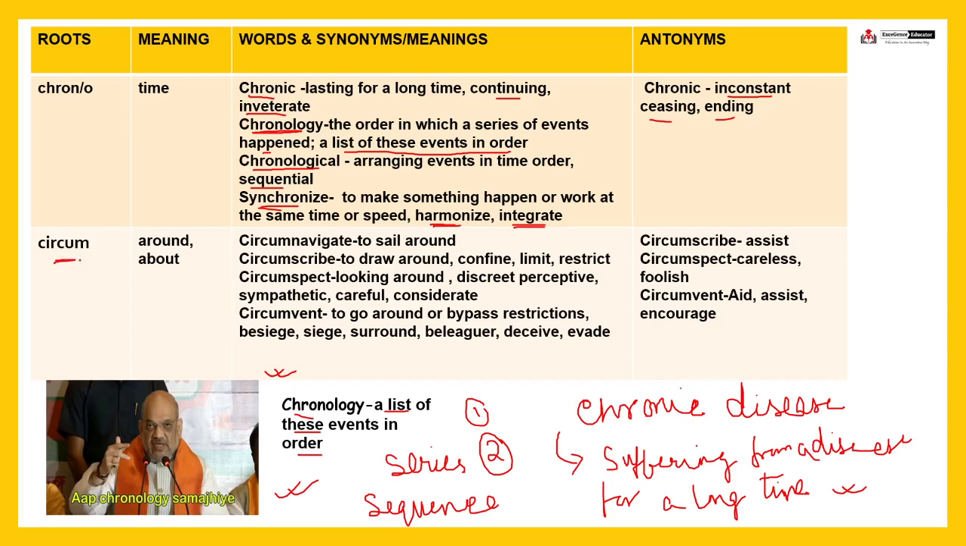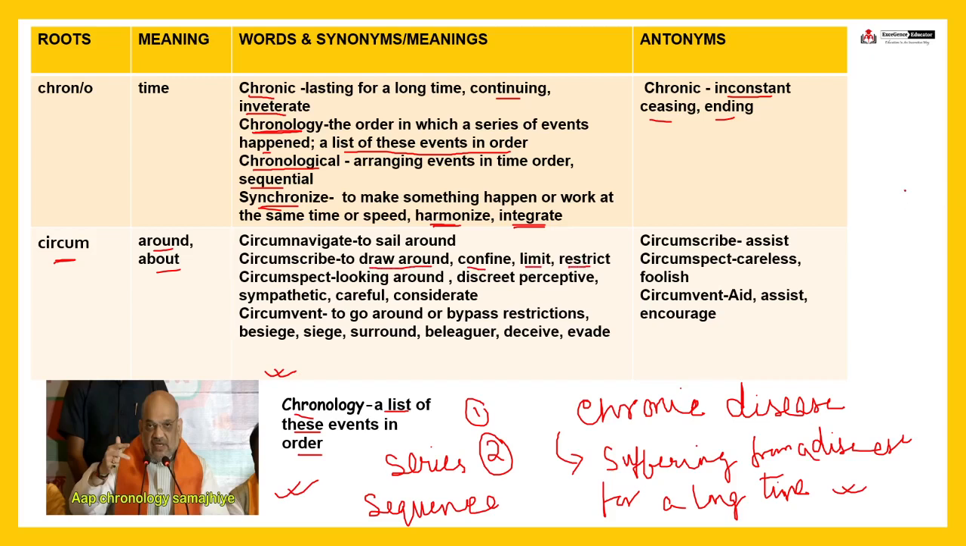Next, circum, what is the meaning? इसका मतलब क्या है? Around or about. Circum, fine. Circumnavigate, what is the meaning of circumnavigate? Means to sail around. To sail around. Next, circumscribe means to draw around, means confine, limit or restrict.